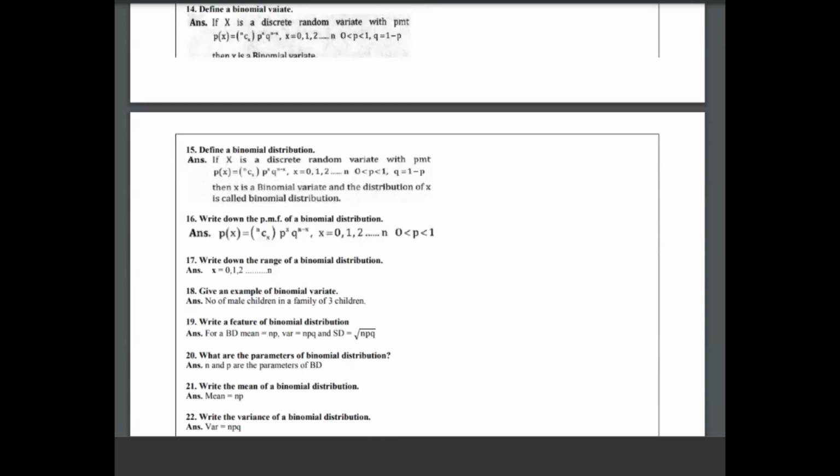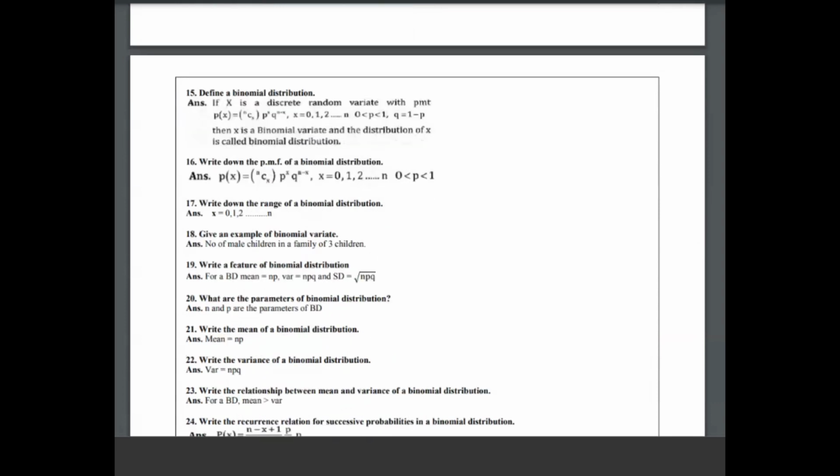Next, the 15th question is: define binomial distribution. Same PMF: X is a discrete random variable, you write the PMF, write the range, and p is between 0 and 1 and q is 1 minus p. Then the 16th is the same, the PMF. The 17th is the range, which you already know: x equals 0, 1, up to n. Then the 18th question: give an example of a binomial variate.